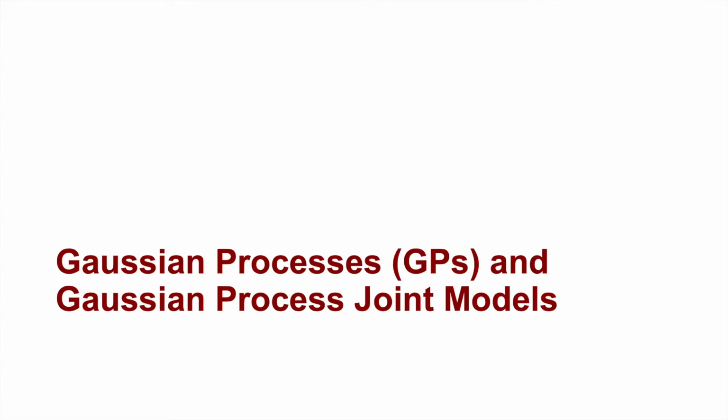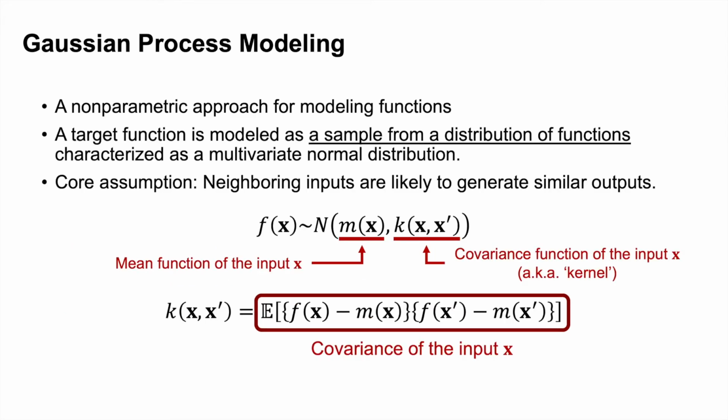From now, I will discuss the modeling strategy used in this study step by step. First of all, we need to introduce what the Gaussian process is. The goal of Gaussian process modeling is to estimate a function that explains data. In particular, the target function is modeled as a sample from a distribution of functions, which is characterized as a multivariate normal distribution. Gaussian processes model functions non-parametrically using an assumption that neighboring inputs are likely to generate similar outputs.